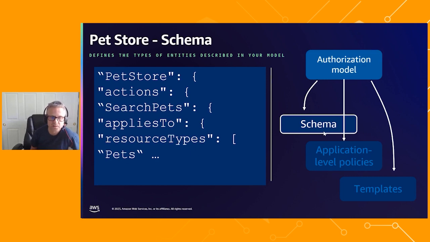The next step in the process then is to formalize that narrative in the form of a schema. The schema describes in a declarative syntax the entities that you are creating permissions for, the actions that can be taken on those entities, and the resources that those actions are being taken upon. In this example, the namespace is pet store. The action called out here is search pets, and it applies to the resource type of pets. So you've defined in a narrative form the permissions model. You've created a schema that describes that in a formal syntax.